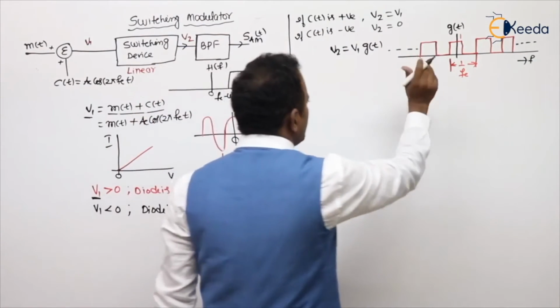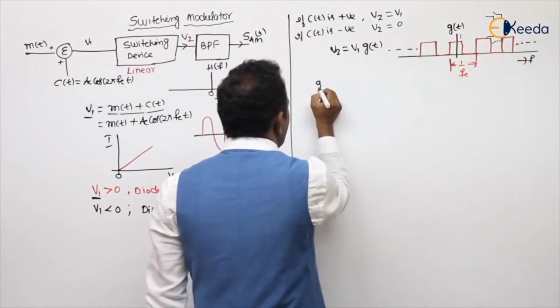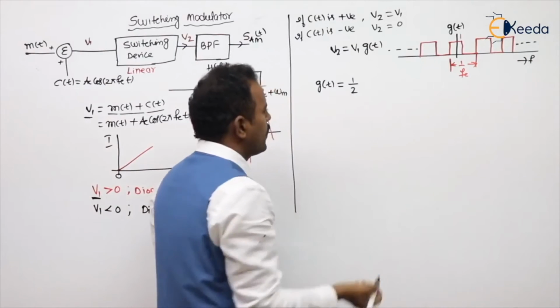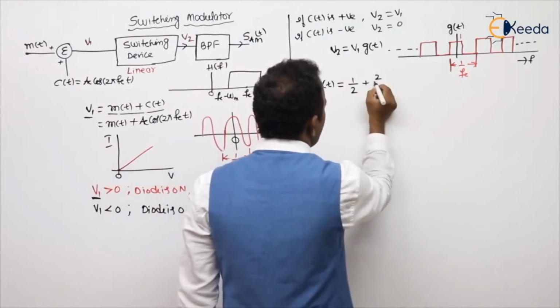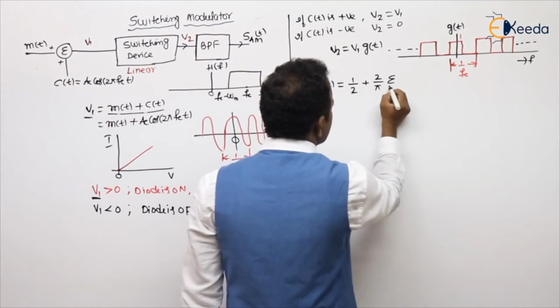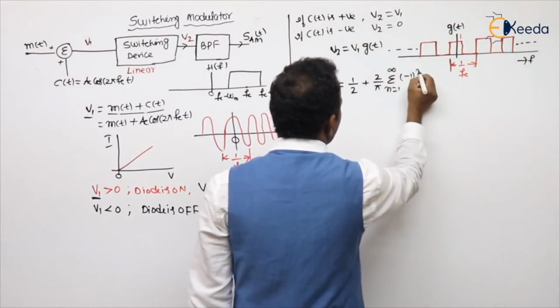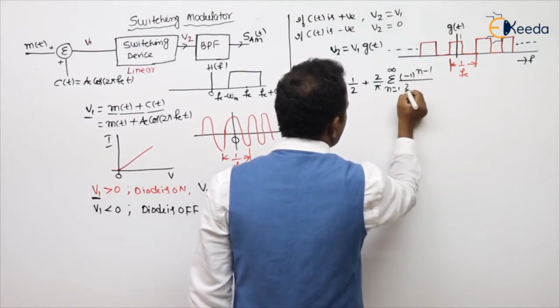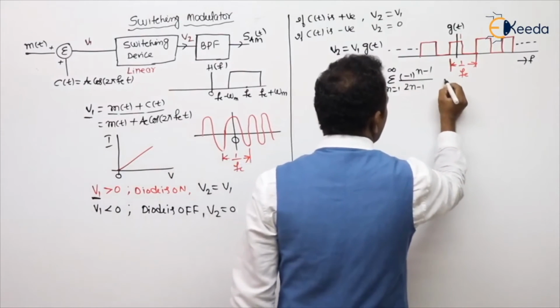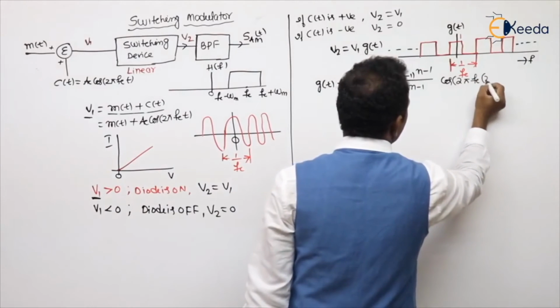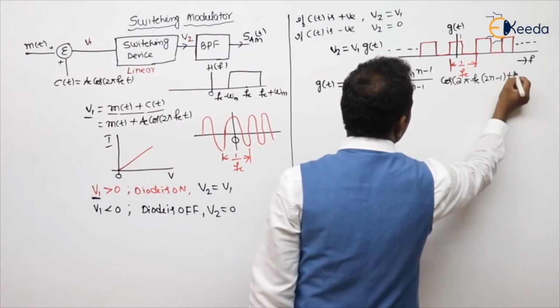So after doing the Fourier analysis, the g of t value we get is, students, DC coefficient 1 by 2 plus 2 by pi into summation n equal to 1 to infinity of minus 1 whole power n minus 1, by 2n minus 1, into cos 2 pi fc into 2n minus 1 into t.